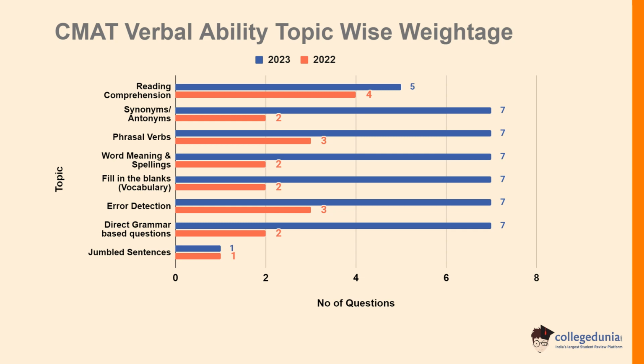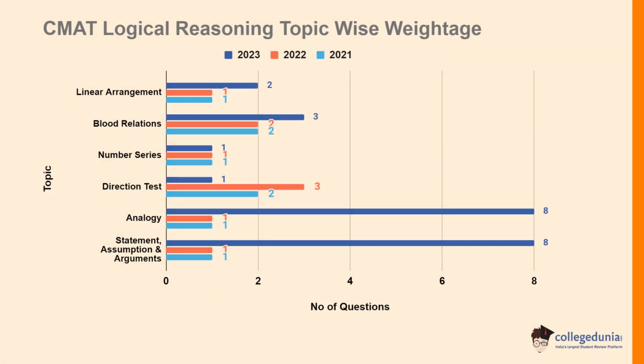Word meaning and spelling in 2022 was having a weightage of 2 number of questions, whereas in 2023 will be having a weightage of 7 number of questions. Let's check the CMAT logical reasoning topic wise weightage.